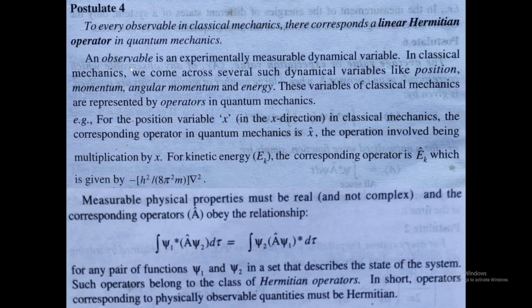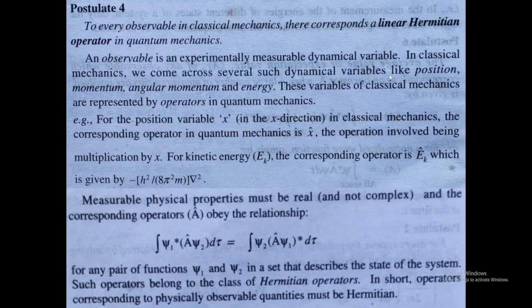Okay, an observable is an experimentally measurable dynamical variable. In classical mechanics, we come across several such dynamical variables like position, momentum, angular momentum, energy, etc. These variables of classical mechanics are represented by operators in quantum mechanics.